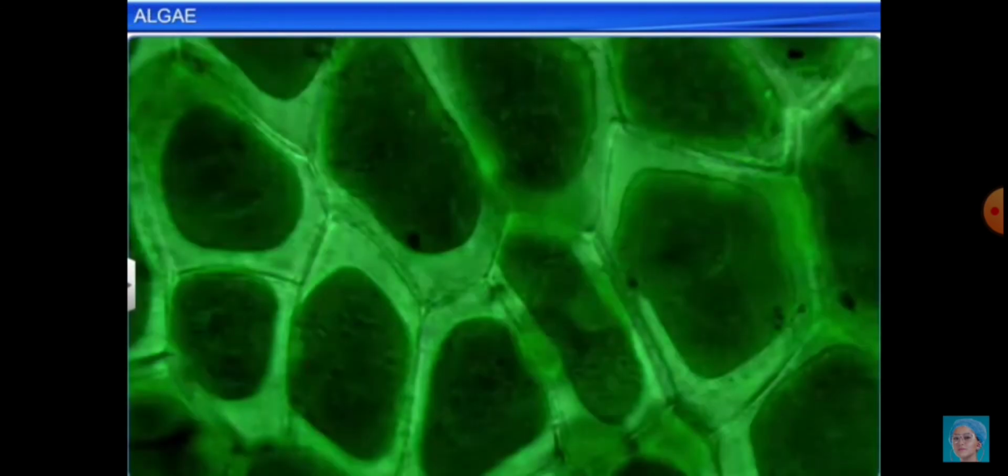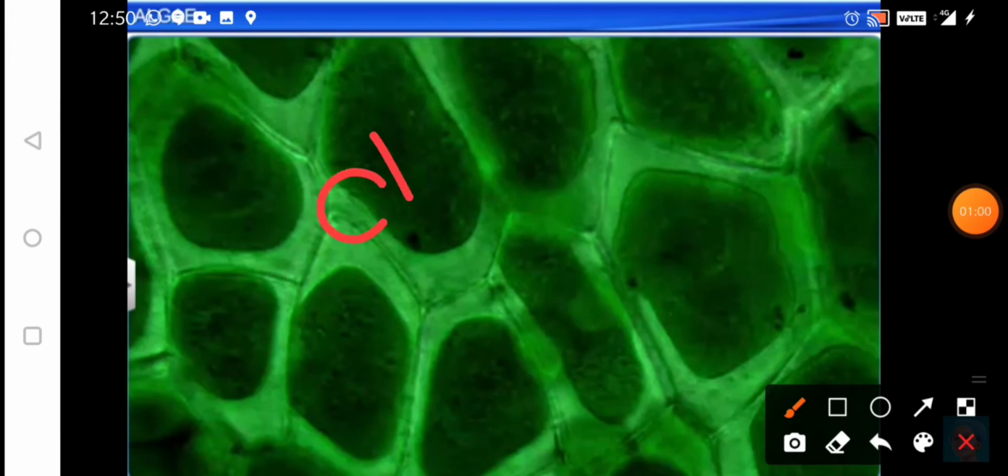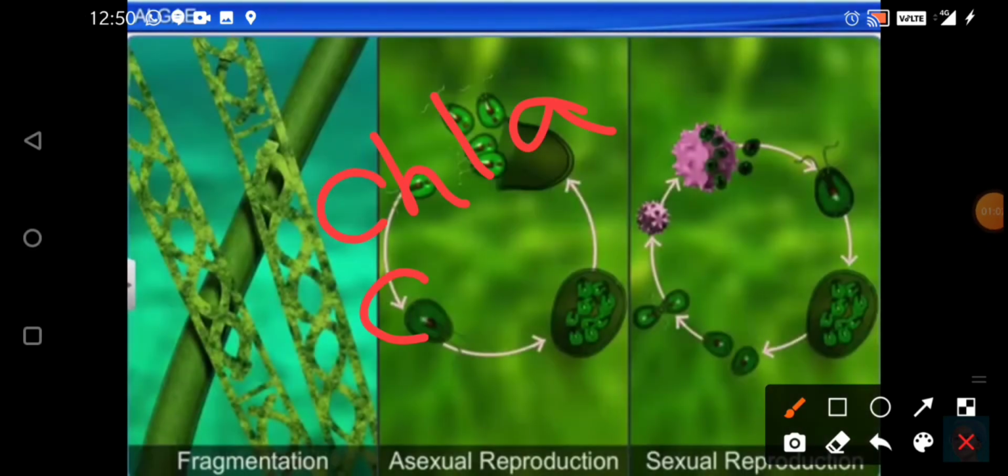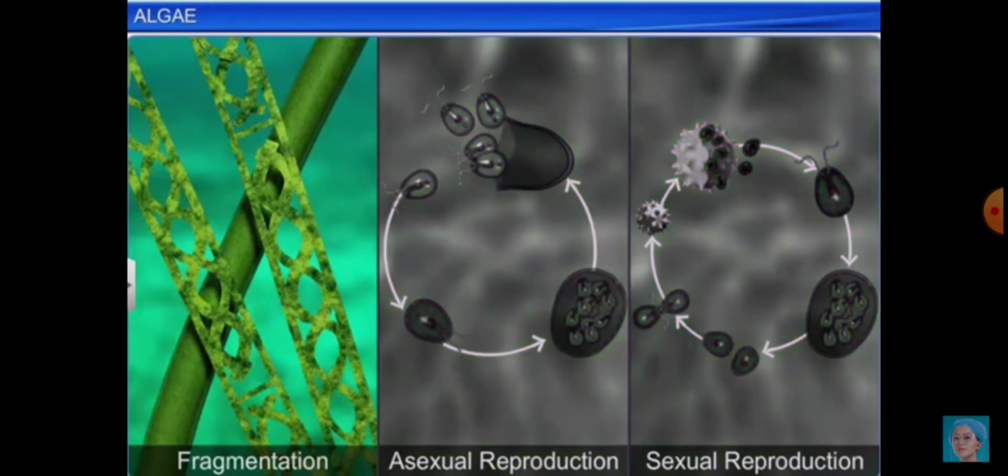The green color of the chlorophyceae is imparted by the chlorophyll A and B. Whereas student, chlorophyll A is the universal pigment which is present everywhere. So chlorophyceae can also reproduce by vegetative, asexual and sexual method.